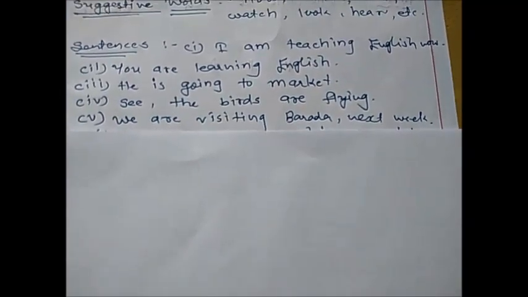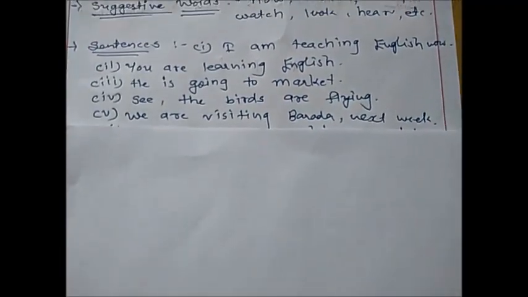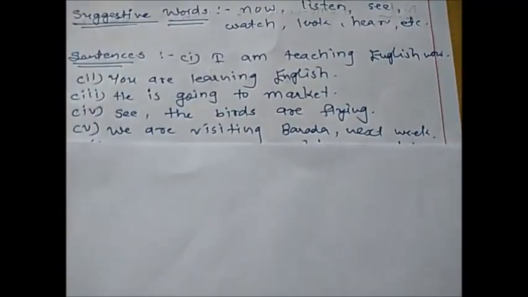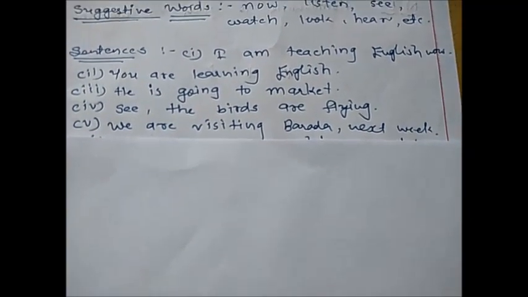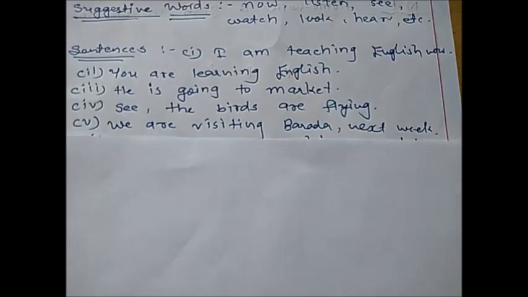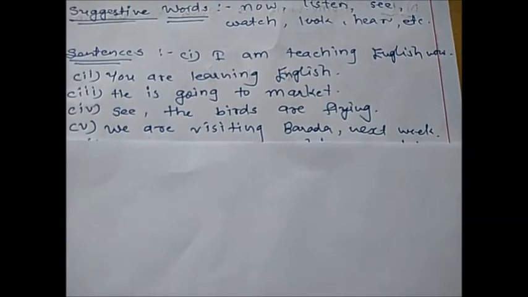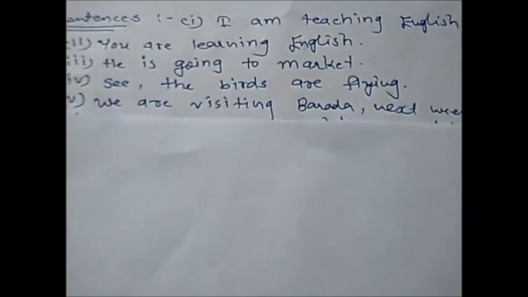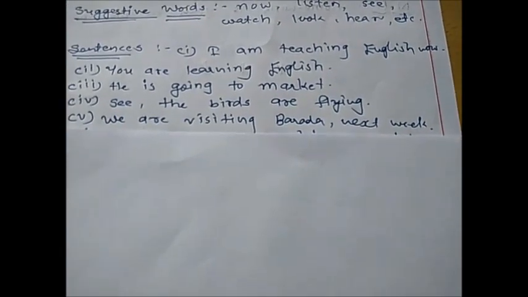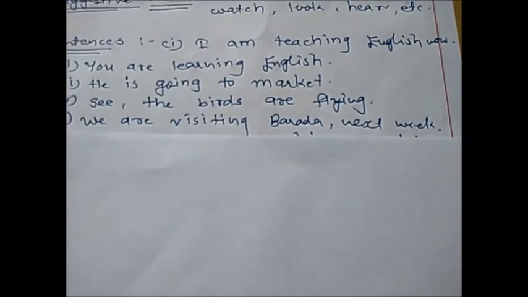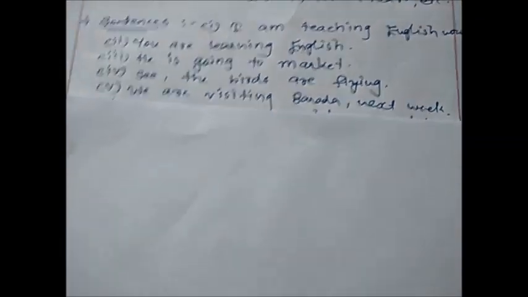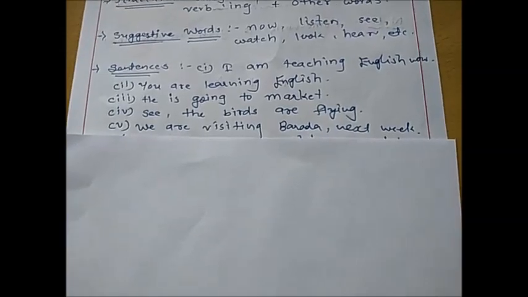This is an action that will take place next week, but to describe this kind of action we can also use this tense. So the upcoming future action is there, and that's why we have used this structure. This is not an ongoing action, but an upcoming future action, so this is also correct.